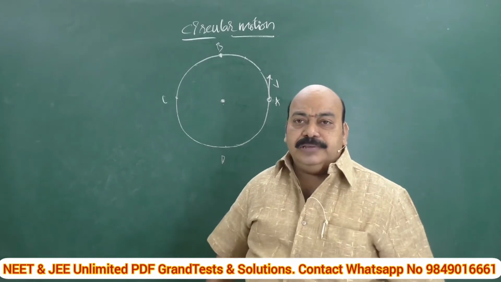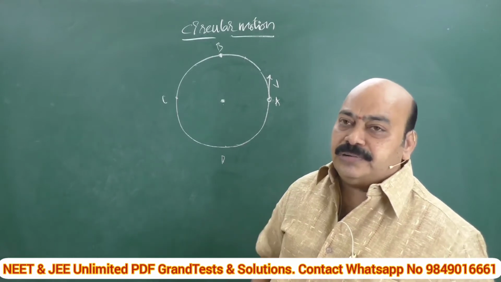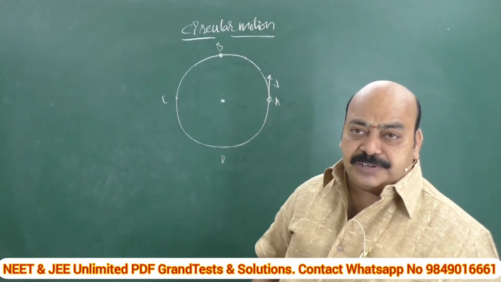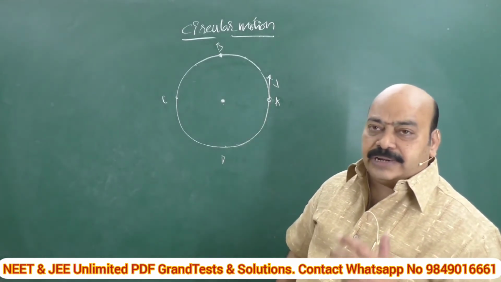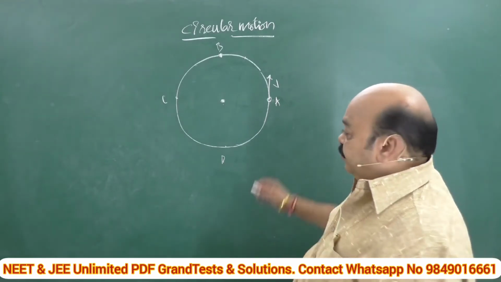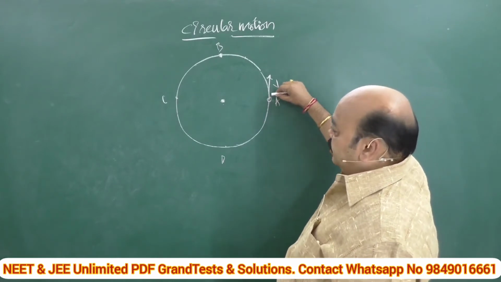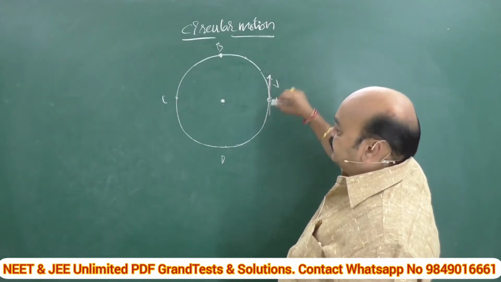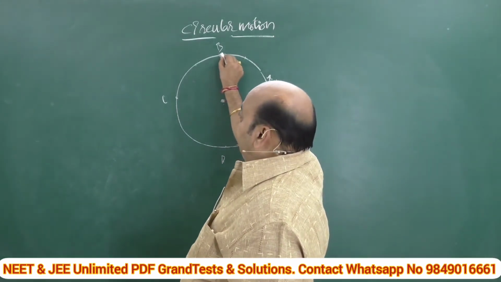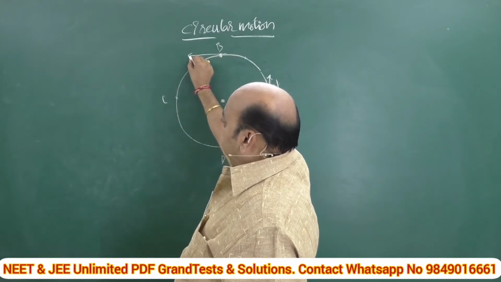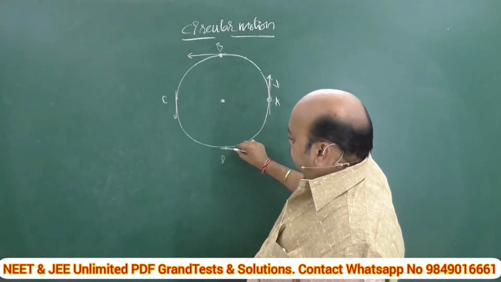And a very important thing is, when the body is under uniform circular motion, that means it is rotating with a constant speed V, this constant speed acts along the tangent drawn at the particular point. If we would like to know the velocity at a particular instant, we draw a tangent. This tangent represents the direction of the velocity, both in magnitude and direction. When the point is at B, it is along this tangent, when it is at C, it is along this tangent, and similarly when it is at D, it is along the tangent.